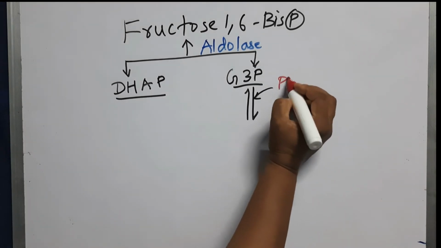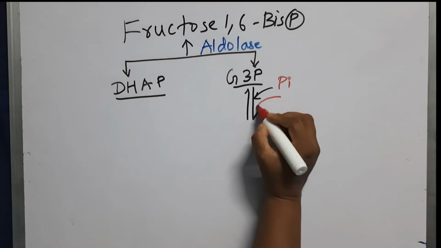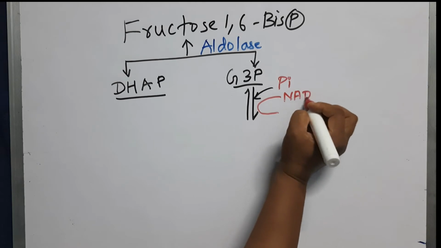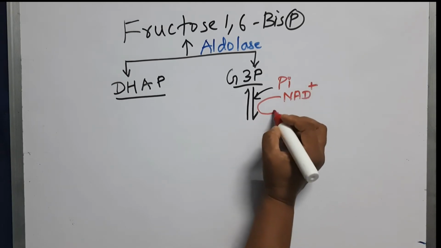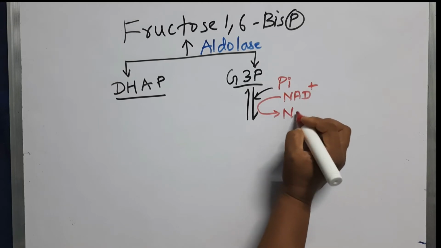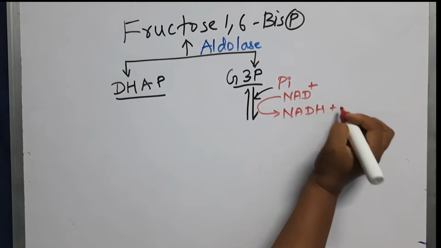Here we are not utilizing energy. So here only one inorganic phosphate, Pi, is used, and there will be formation of NADH from NAD. So this is a NAD dependent enzyme. So dehydrogenation reaction is happening where NAD will be converted to NADH plus H plus.